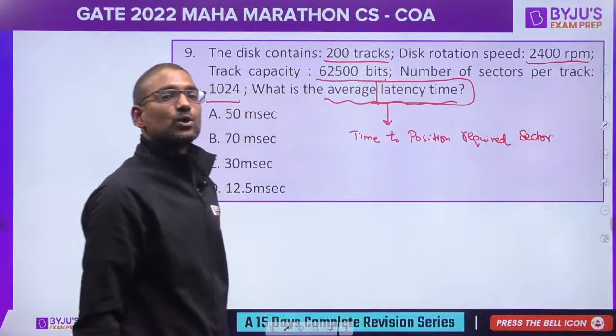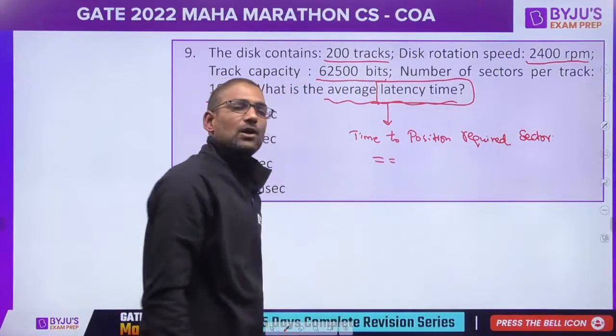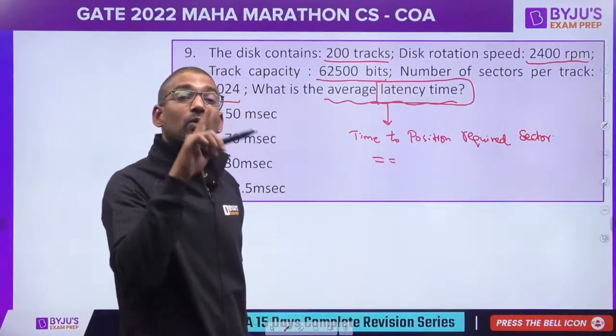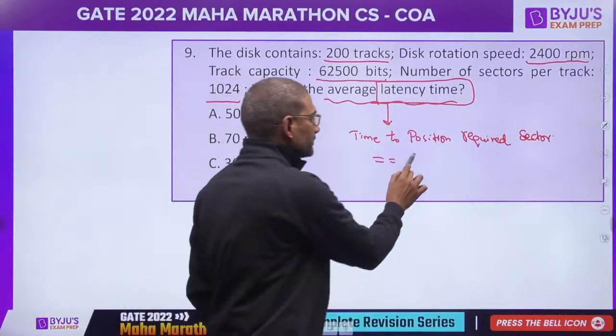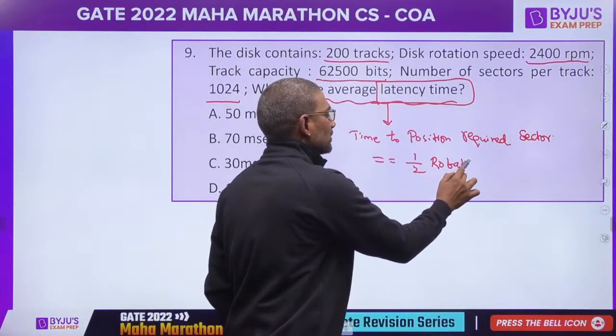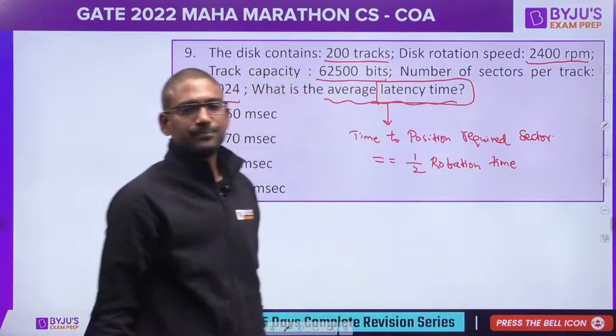What we call rotational latency. On an average, how much rotation is required? 360 degrees or 180 degrees? 180 degrees rotation means half rotation is required. So the time taken for this is equal to half rotation time.